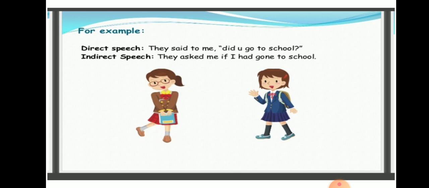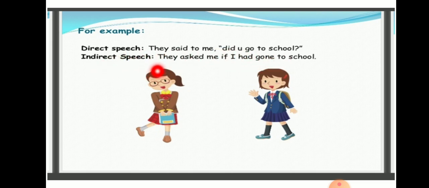So next is the example for yes or no type question. See there, you could see direct speech. They said to me, did you go to school? So a yes or no type question always begins with an auxiliary verb. So either it can be a primary auxiliary verb or a modal auxiliary verb. So it depends on the situation again.